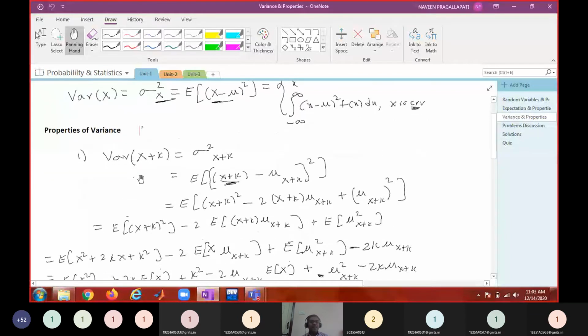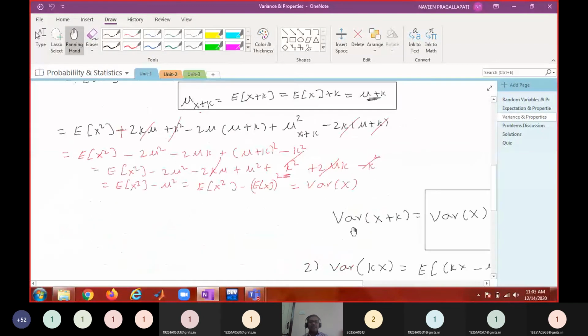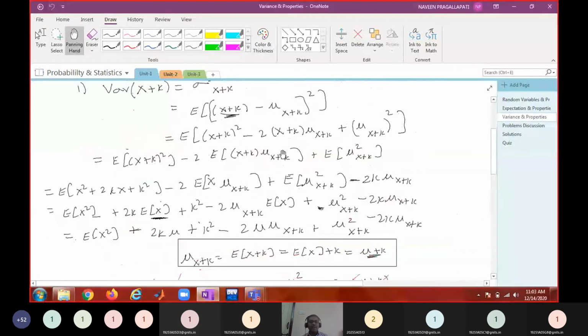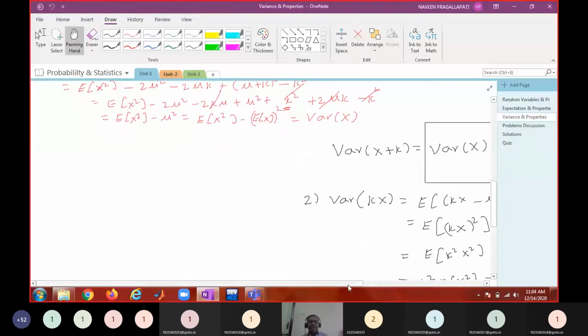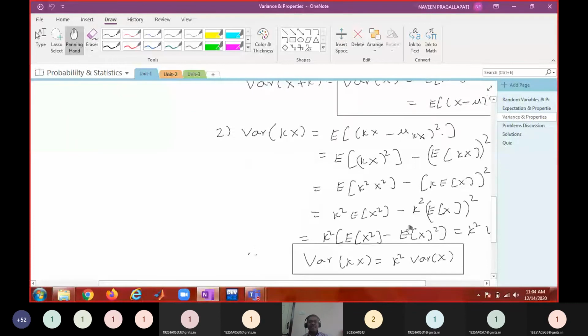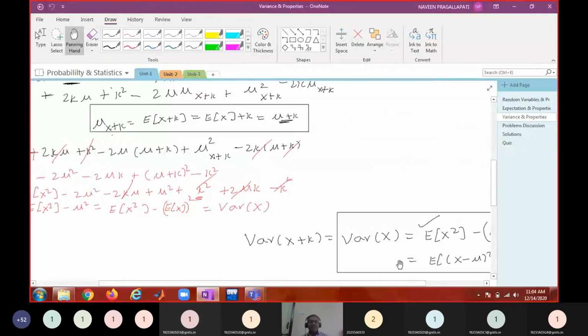Variance of x plus k equal to variance of x, we proved. You can go through it. It is a simple algebraic simplification. Variance of kx, we proved it as k square into variance of x. Variance of kx is k square into variance of x. I think we also derived one formula for variance.